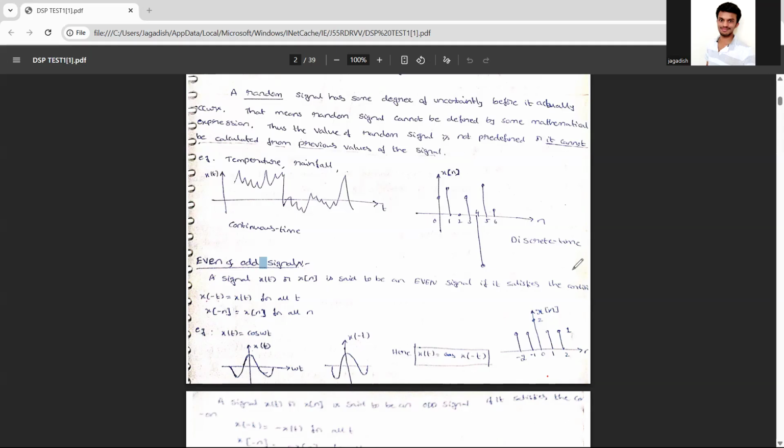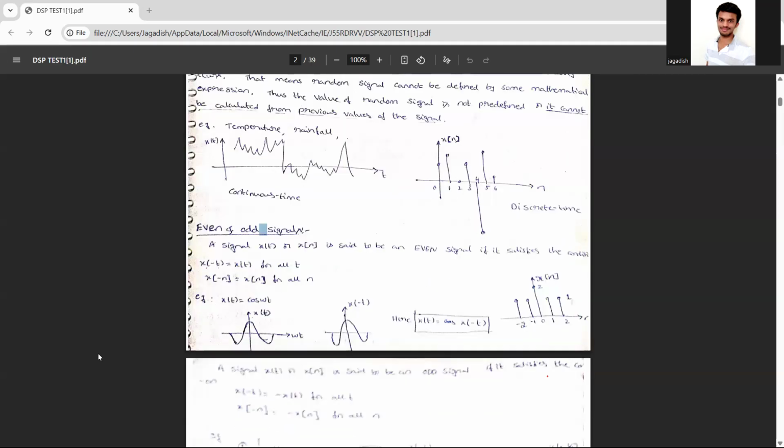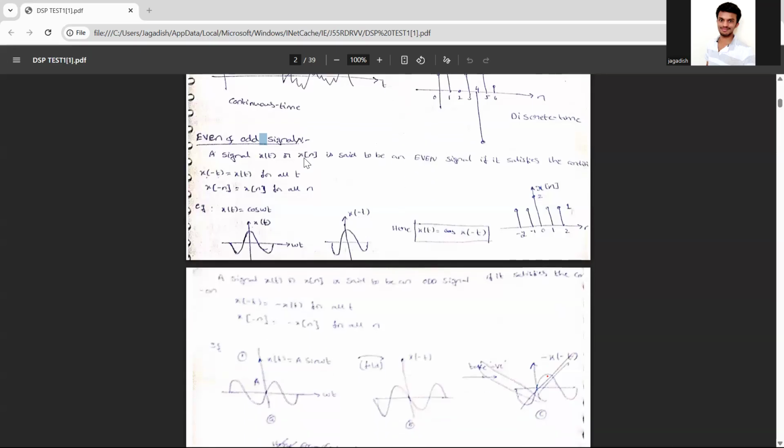Whichever notes I have here, I will explain, but you can also practice more problems. See, in DSP you have to practice more and more problems. There is no theory, so you can't expect the paper to be easy. It will always be tough. You have to read all the 5 modules, at least the important topics and important problems which they ask, and you should be in a position to do at least 4 to 5 problems correctly. Then only you will pass. So don't think I will read only theory and pass. That attitude, please leave if you have it now.